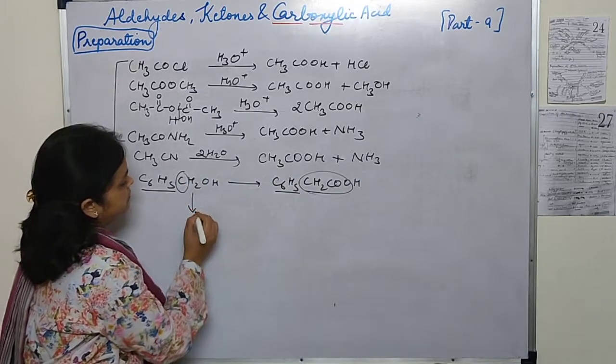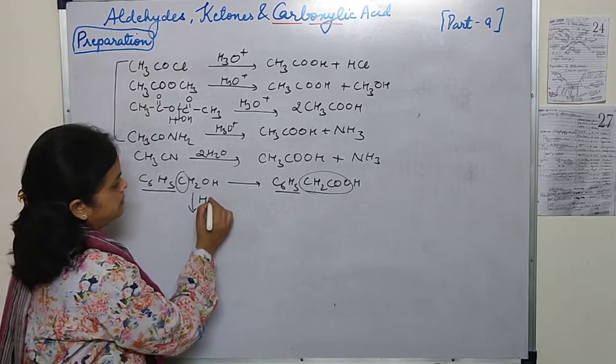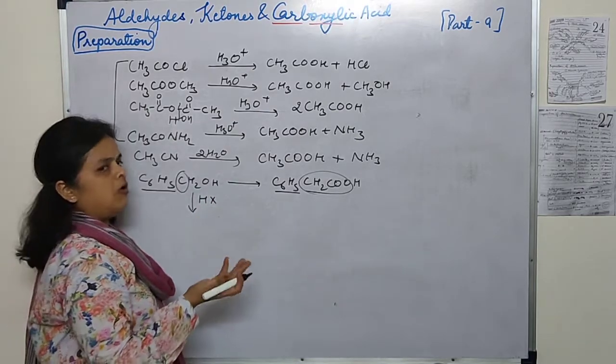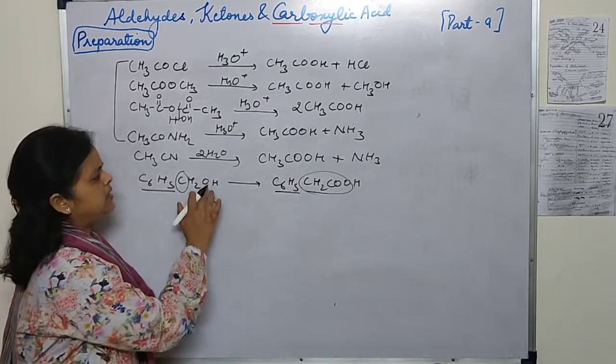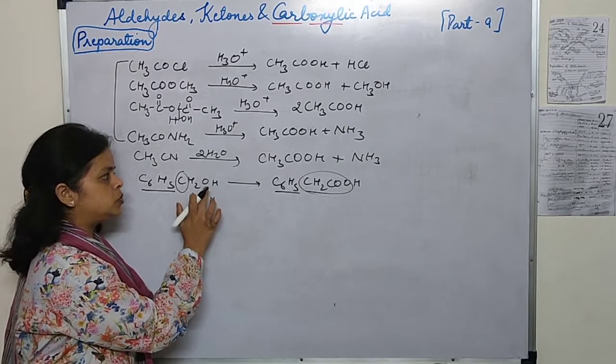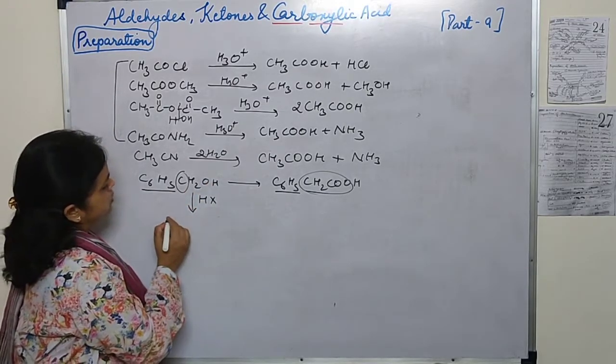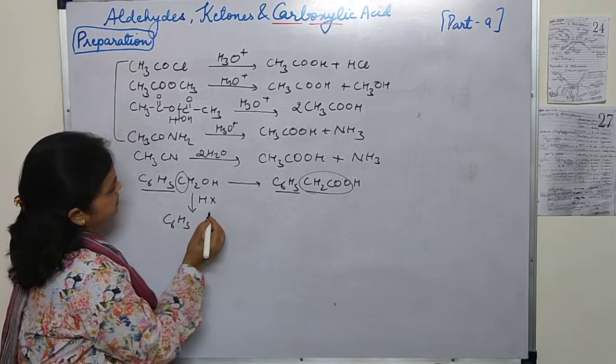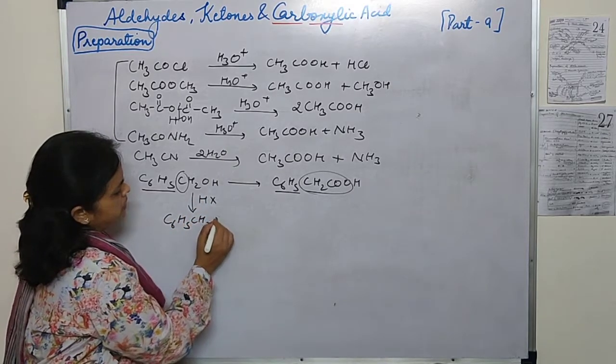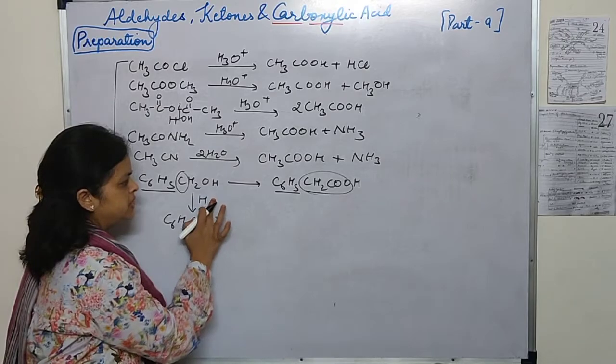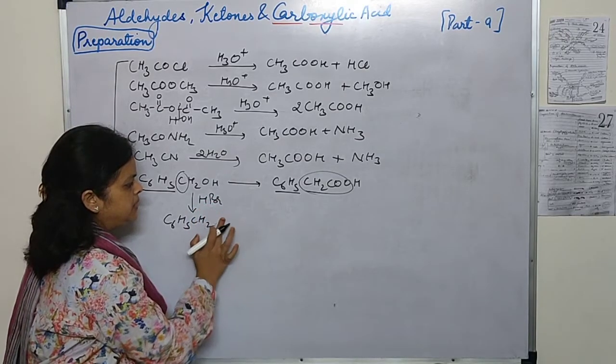So let's convert it into halide by making it react with HX or PCl3, PCl5, any reagent you can use to convert OH into halogen. So C6H5CH2X, we will get, suppose if you are taking Br, then it will be Br.